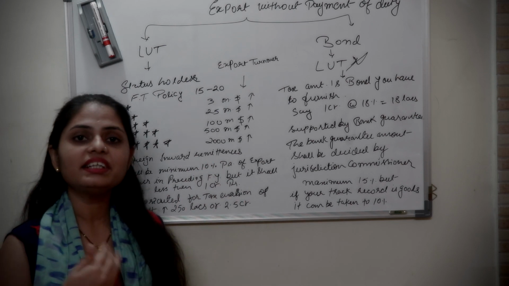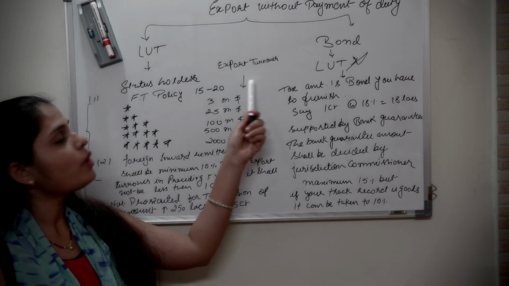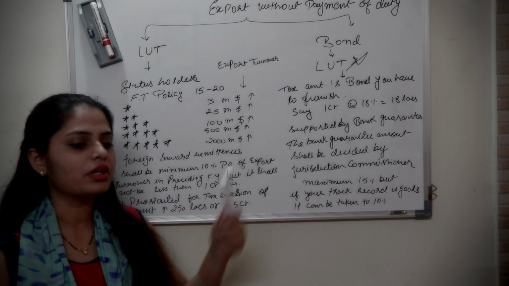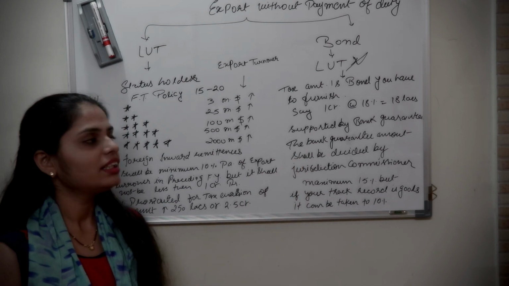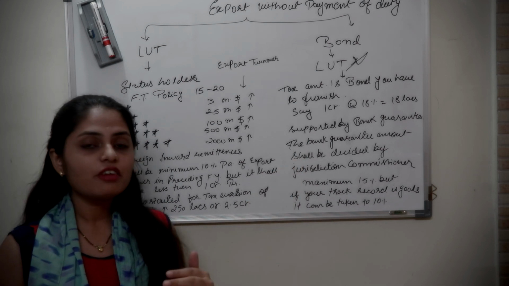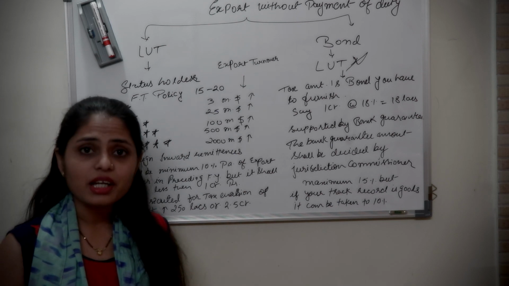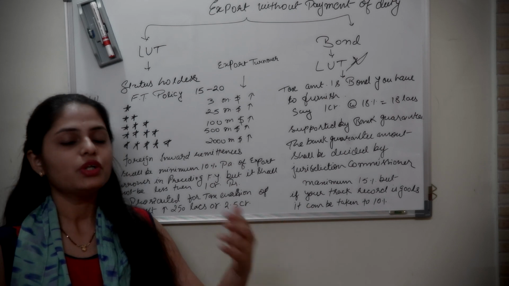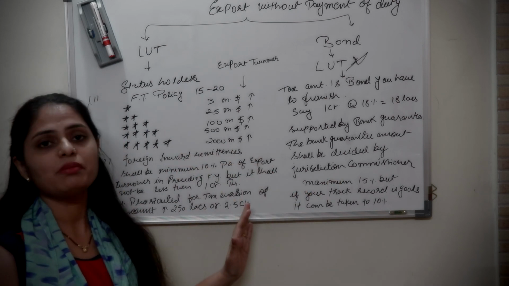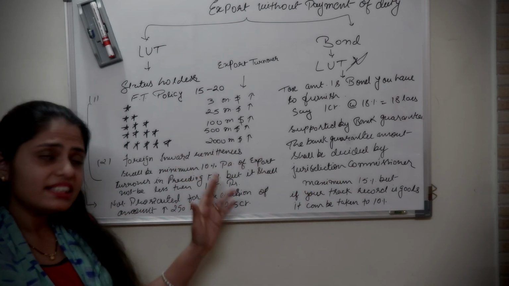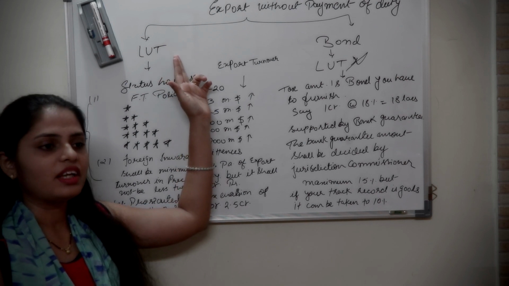Those who are consistently exporting, those who have more and more export turnover, and for those people the government has trust, the government has faith, and in this case the government allows them to export the goods, to remove the goods without payment of IGST and by just signing a letter of undertaking.